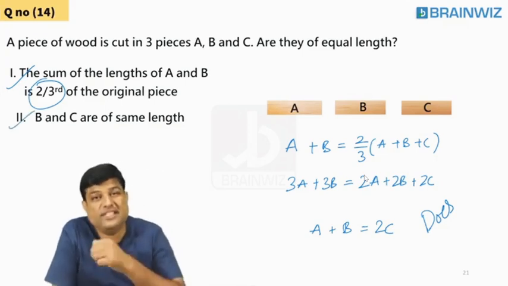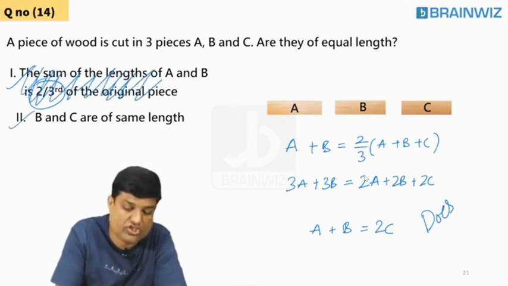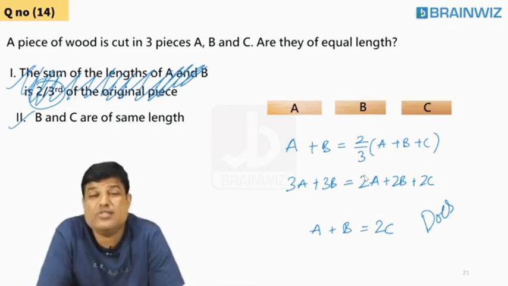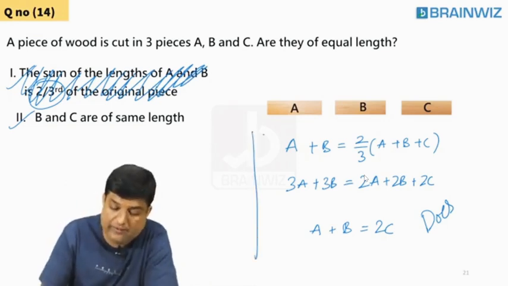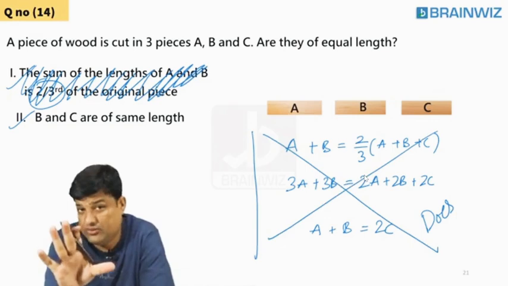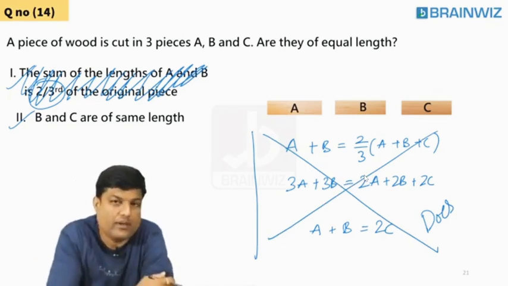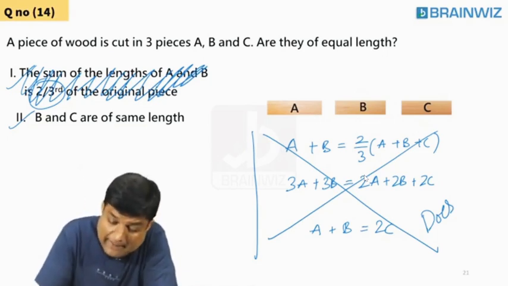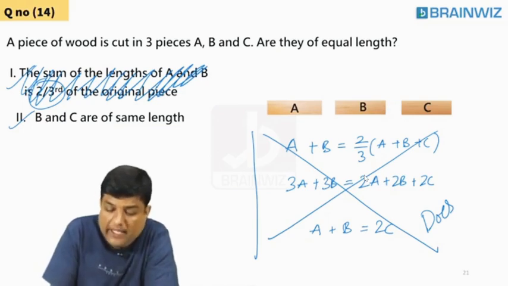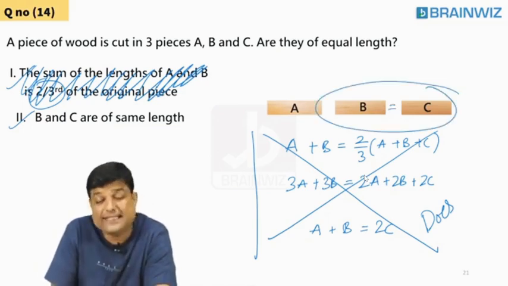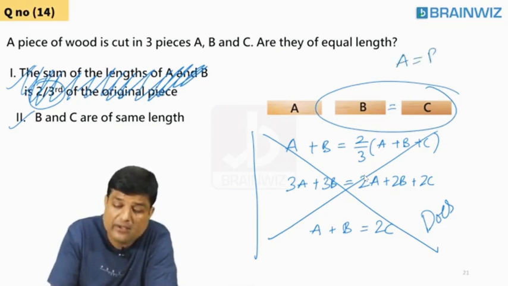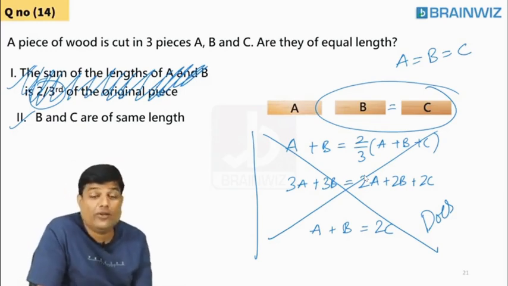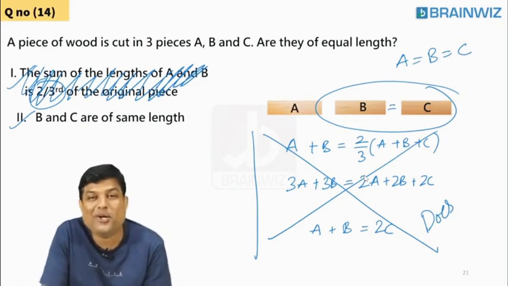Second one. Seriously, when you use the second one, देखो sound भी आ रहा है. When you use the second one, remove what you have learned in the first one. Don't use this. Only second I am teaching you. Remove the first one from your brain. Second one says, sir, B and C are equal. If B and C are equal, does it mean all are equal? Definitely not. Maybe, may not be.